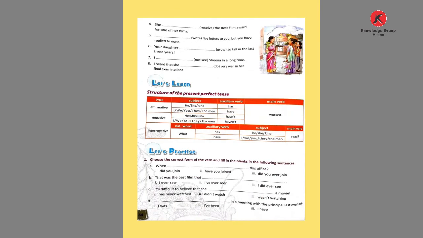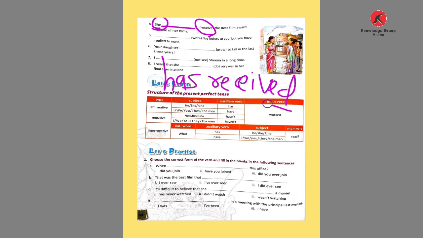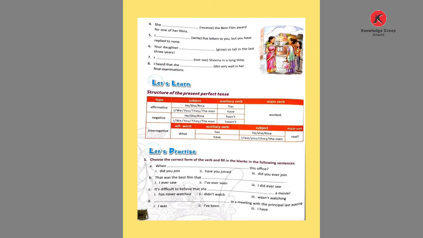Then the fourth one: she blank received the best film award for one of her films. So the same, here use the third person singular she. Then we use has, and receive is the given main verb. So we use the past participle, received. Has received.